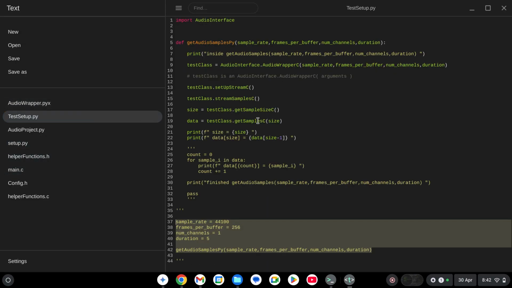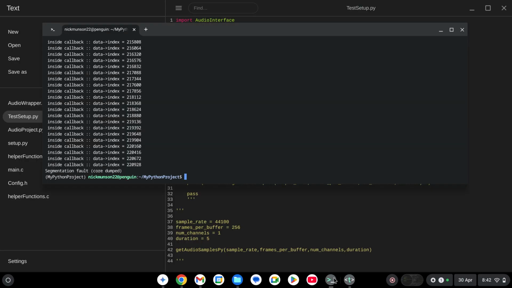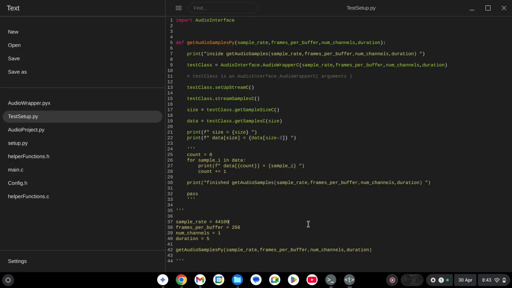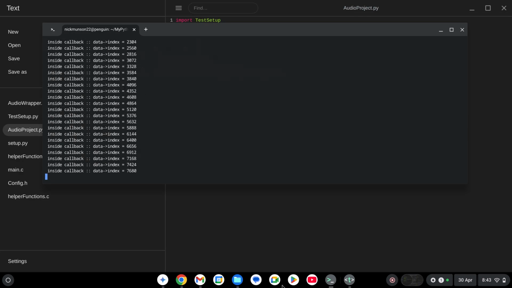Let me go back here and see. All right. I think that duration might be a little bit long. I think there's a timeout on it, so we'll do like 4 for this next time. So let's sample away. I was reading online about the way the audio driver actually works.